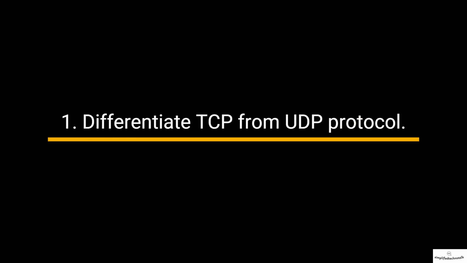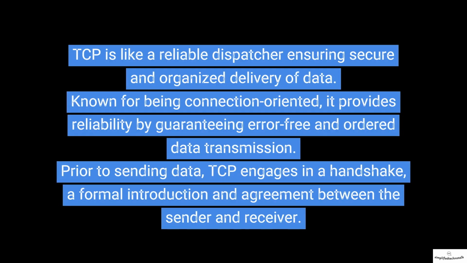1. Differentiate TCP from UDP protocol. TCP is like a reliable dispatcher ensuring secure and organized delivery of data. Known for being connection-oriented, it provides reliability by guaranteeing error-free and ordered data transmission. Prior to sending data, TCP engages in a handshake, a formal introduction and agreement between the sender and receiver.